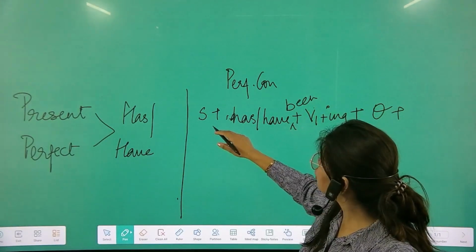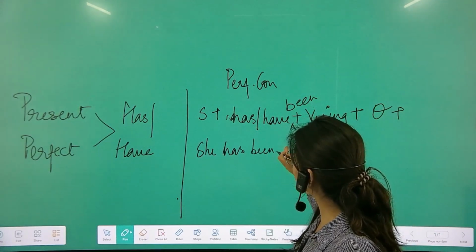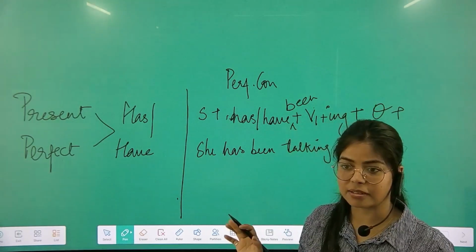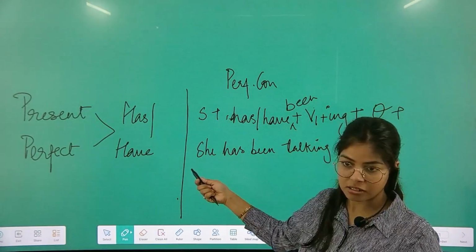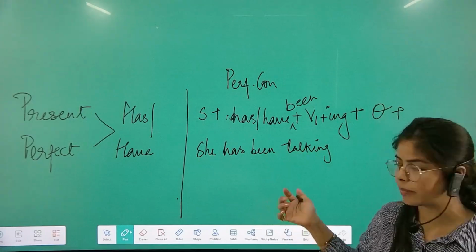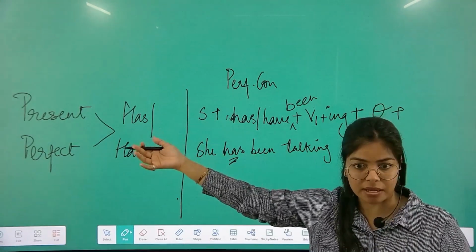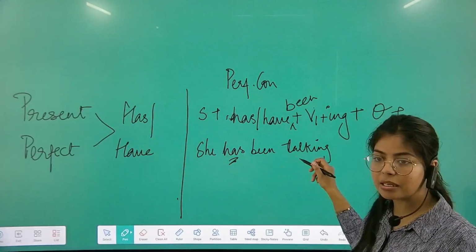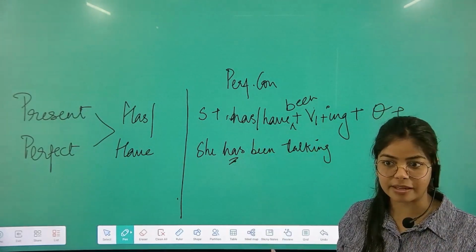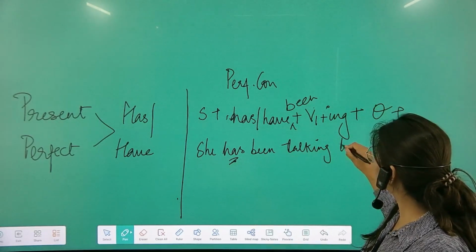Now when I say she has, let's take an example. She has been talking, but the sentence is not complete. Here, a girl might have been talking about something, या कोई action चल रहा होगा बहुत पहले से. We have no idea, because it gives us the idea, no? Has tells us something happened in the past, maybe started in the past actually, but it's still taking place. So we need to go back and say when, since when it happened, or since when it started. She has been talking to her friends